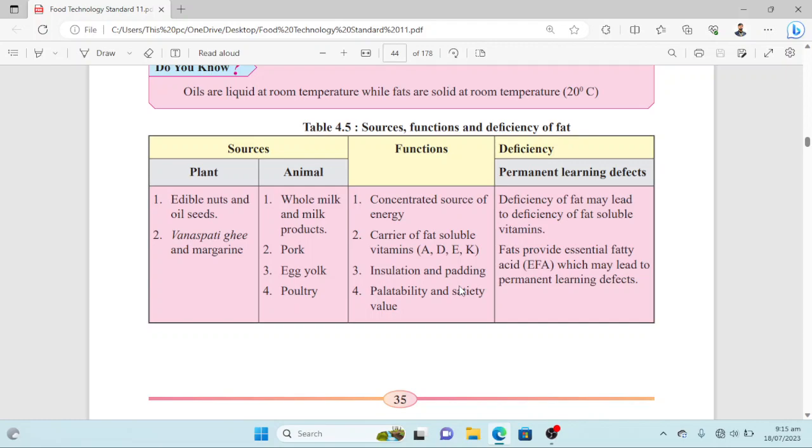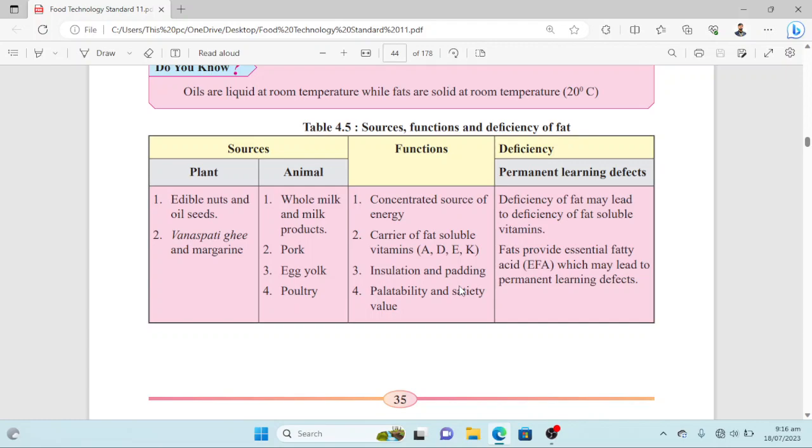Have a look at what the functions of fats in the body are. First of all, as we know, these are a concentrated source of energy. They deliver a high amount of energy to the body when the body needs a lot of energy. Secondly, fats are the carrier of fat soluble vitamins. We know there are two types of vitamins, fat soluble and water soluble.